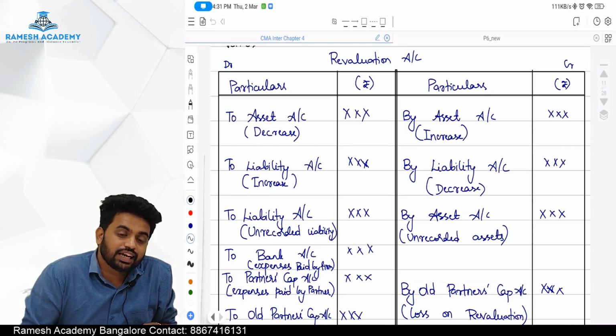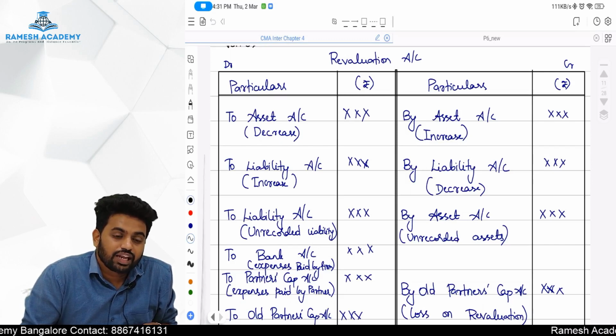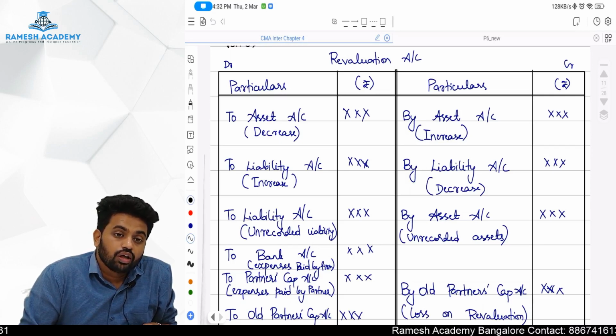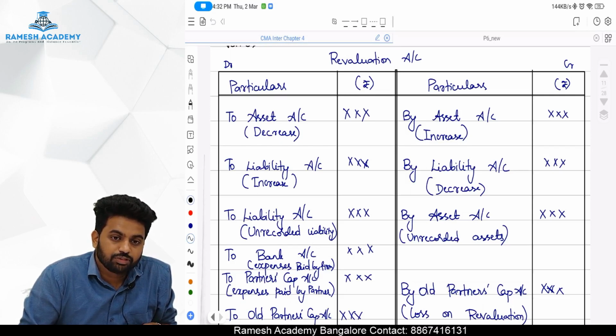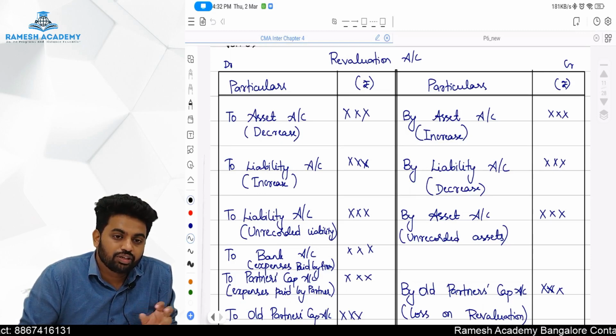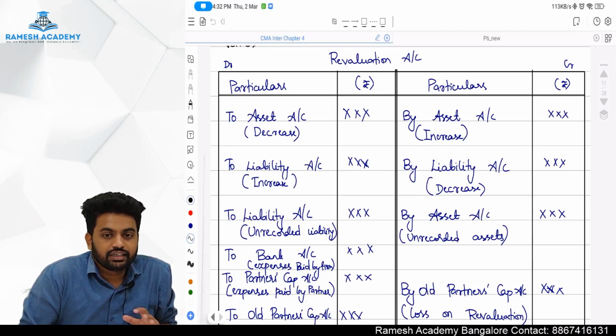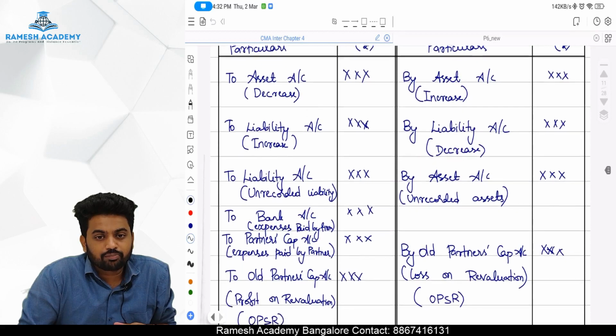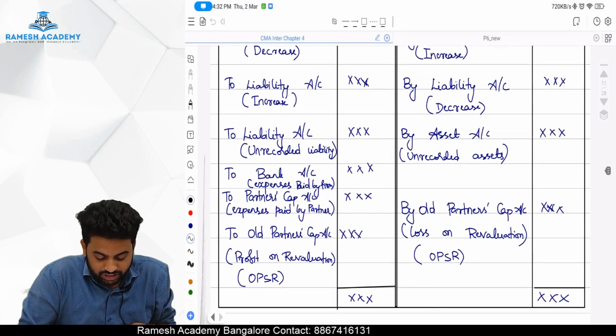Whereas when there is a decrease in the liability, it is as good as you are gaining from it. Your liability is getting decreased. What should you do for a decrease in the liability? You should debit it, right? So what will be the entry? Liability account debit to revaluation account. Later we might pay certain expenses for the revaluation. The entry will be revaluation account debit to bank account. If our partners pay for it, then revaluation account debit to partners' capital account. And at the end, either the loss on revaluation or the gain on revaluation will be shared by our existing partners in their old profit sharing ratio.